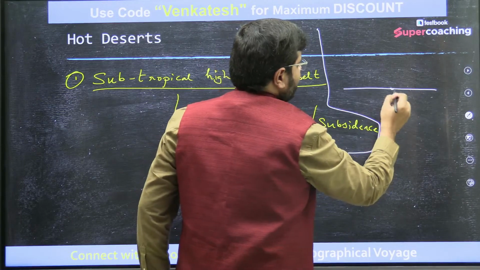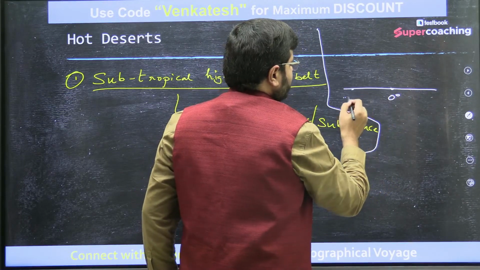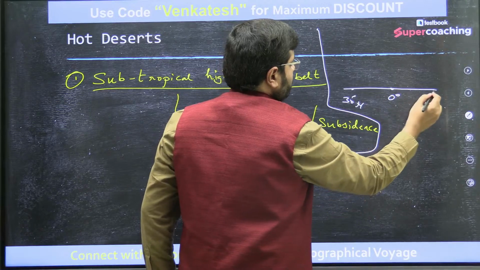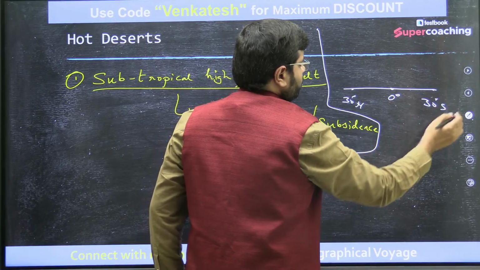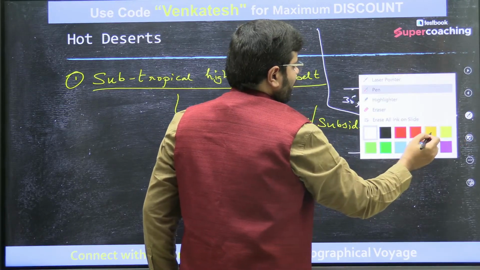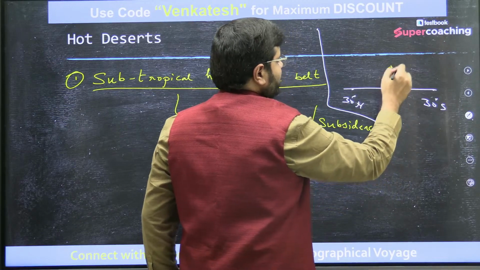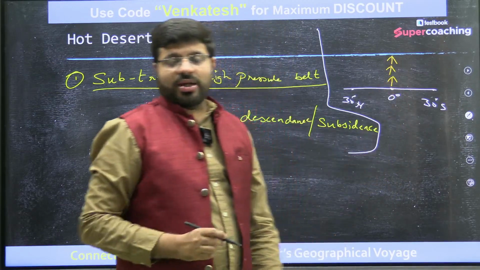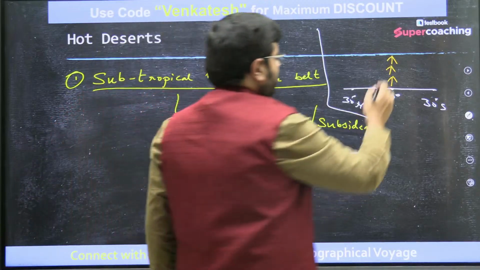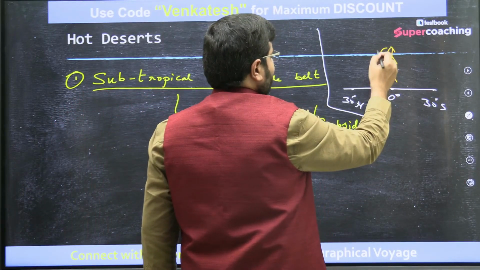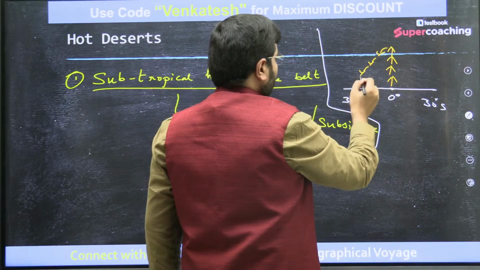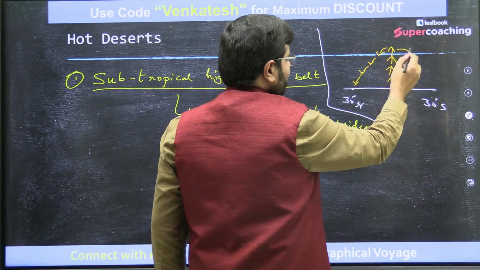If this is the equator, this is 30 degrees north, this is 30 degrees south, whatever the air which has risen here because of the convective currents at the equator moves into the upper atmosphere, and then at a certain point they start descending.